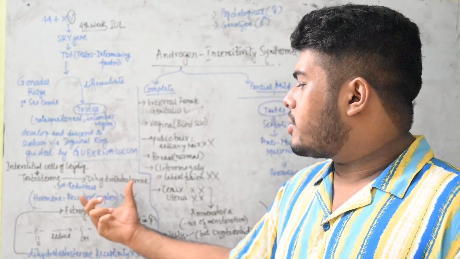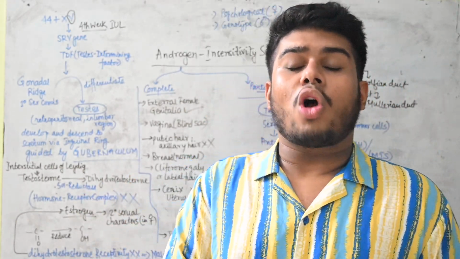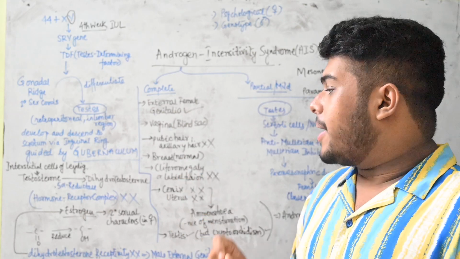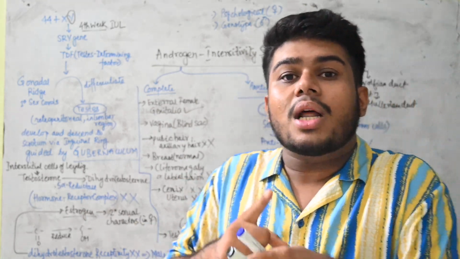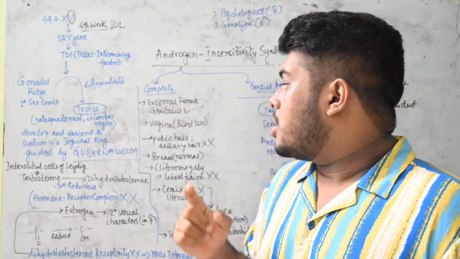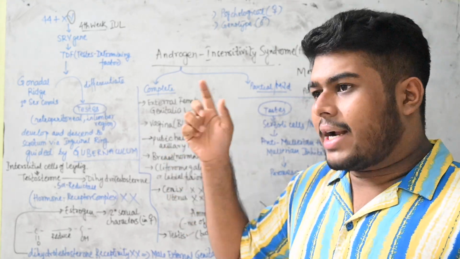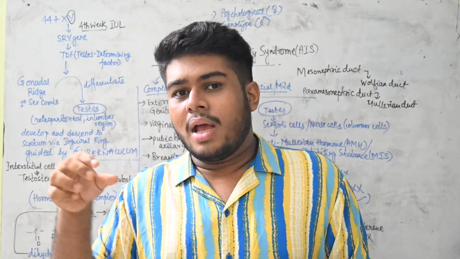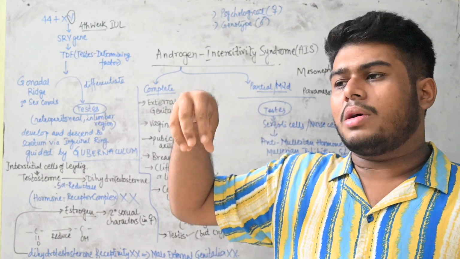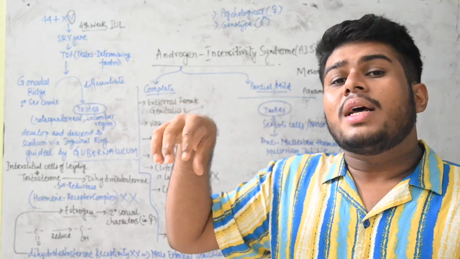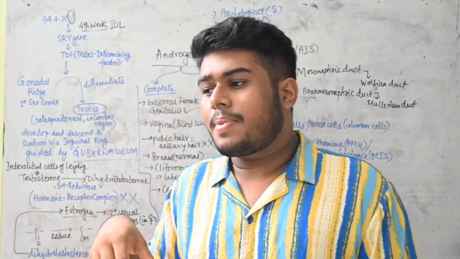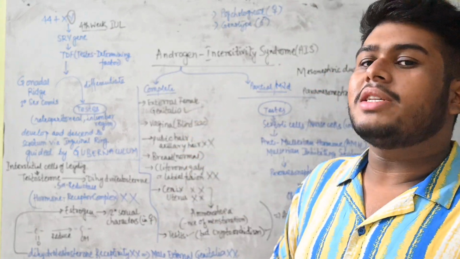That means when dihydrotestosterone is present but it is not sensed by the body, there will be no external male genitalia formation. So here we can see that suppose there is a male, but you cannot differentiate because already the external female genitalia is formed.